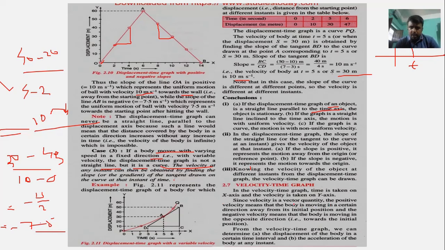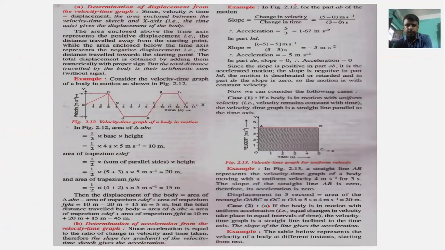Velocity क्या है? वेक्टर क्वांटिटी है। The positive velocity means that the body is moving in a certain direction, and the negative velocity means that the body is moving in the opposite direction. Okay, from the velocity-time graph we can obtain two things: one is the displacement of the body in a certain time interval, and the other is the acceleration of the body at any instant. Okay, first we will obtain the displacement from the velocity.